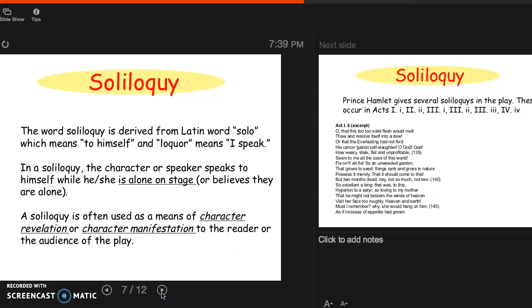In a soliloquy, the character or speaker speaks to himself or herself while he or she is alone on stage, or at least believes they are alone on stage. In a dramatic monologue, the character is not alone on stage. Others are listening, but a soliloquy is meant to be done while the character is alone on stage, and the whole point of a soliloquy is to reveal to us the nature of the character, or what the character is feeling. This is a way that dramatists had of doing this so that the audience had a better idea of what was going on in the character's mind.